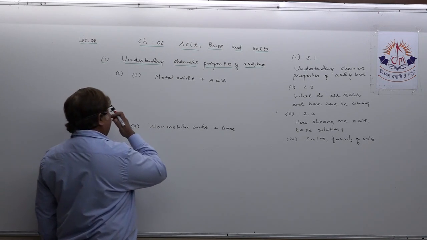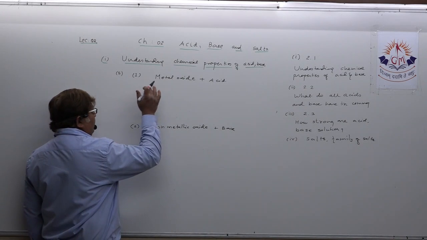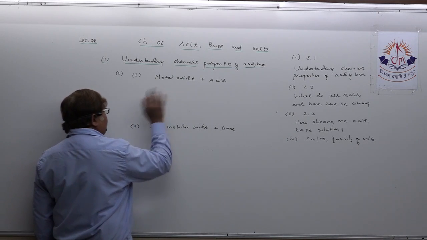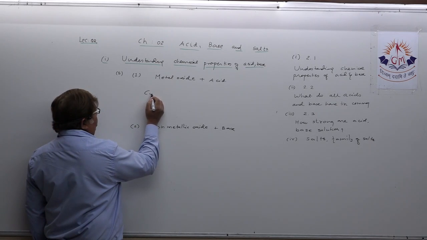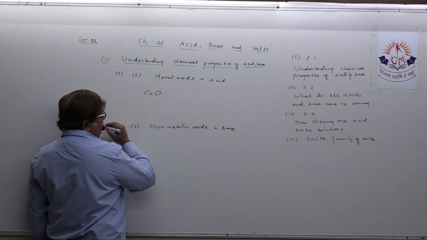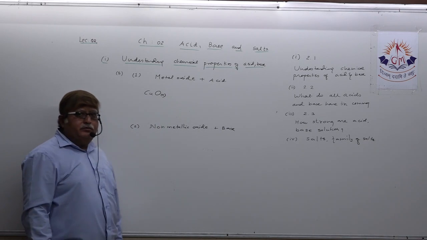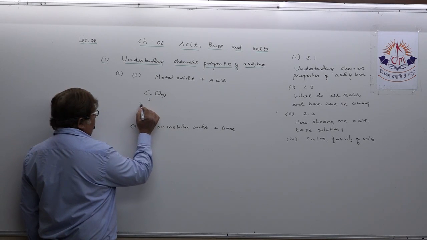Let us understand what happens when metallic oxide reacts with acid. First, let us take an example. Suppose I mention CuO, copper oxide. In solid form, copper oxide, as you know, is black in color.